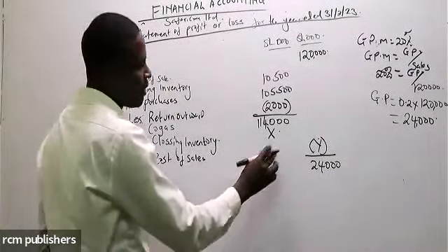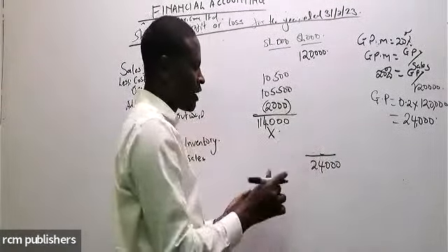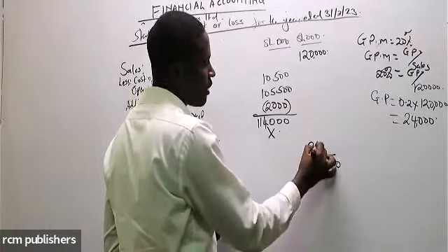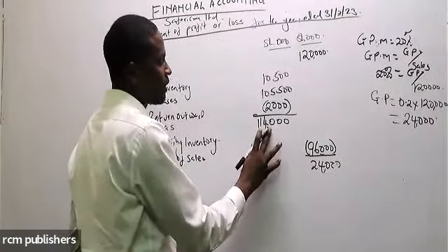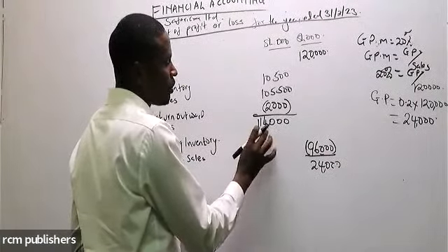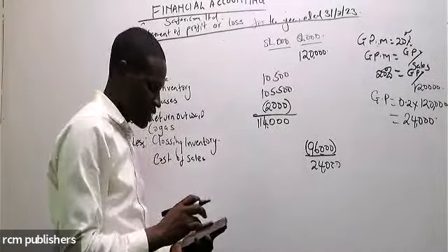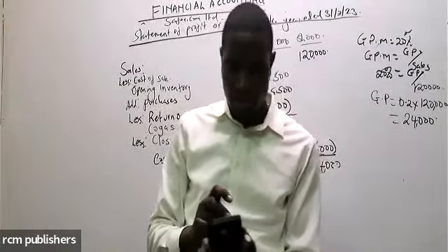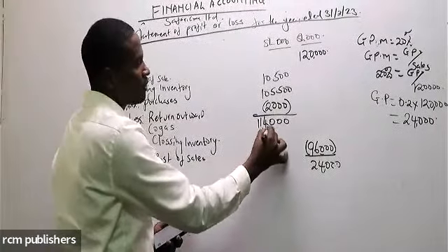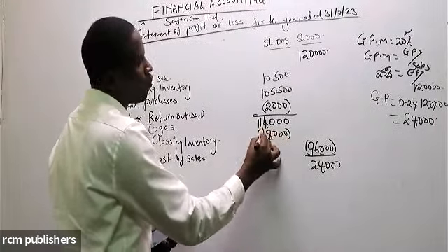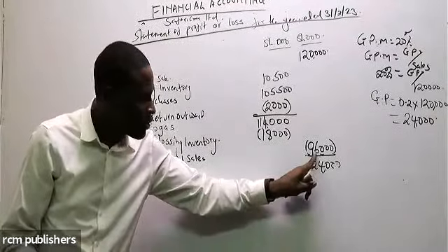So in that regard, I'm able to reverse this and get my cost of sale. It will be 120,000 minus 24,000, which will give me 96,000. Now, can I get my cost of sale here? Yes, I can get my cost of sale as 114,000 minus 96,000. So it is 18,000.